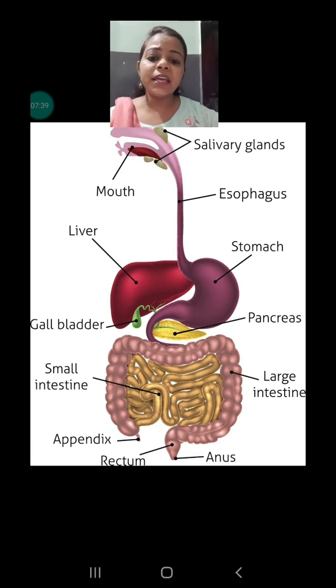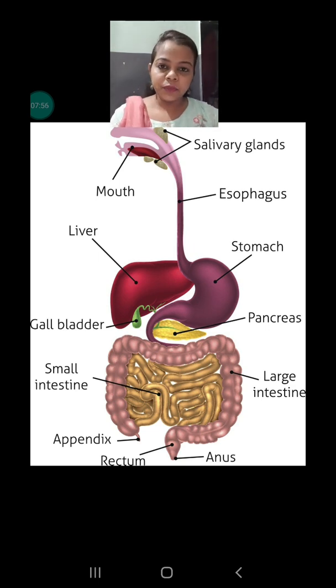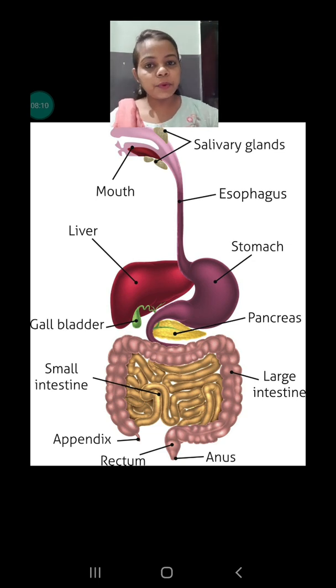After the stomach, it reaches the small intestine. Okay, the small intestine is a 7 or 7.5 meter long coiled tube-like structure which collects the food from the stomach, and here the digestive juices from the gallbladder and the pancreas come and mix with the food, and here the absorption process is happening. Absorption of all the nutrients directly into the blood happens here, and that's why it is said the digestion process completes in the small intestine.